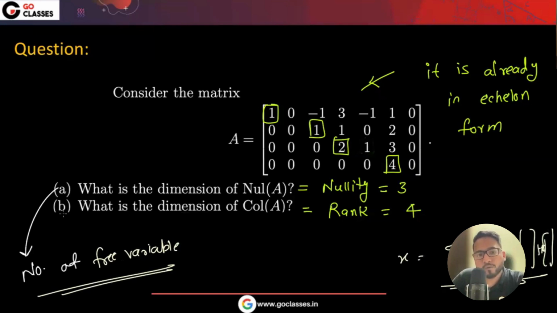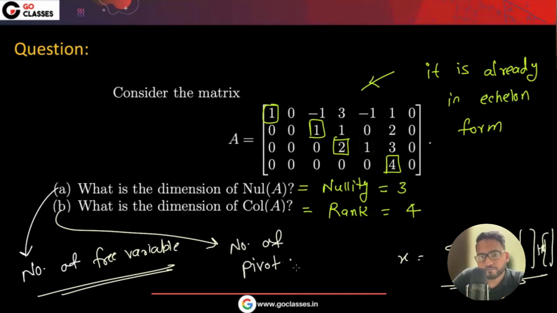And dimension of the column space is nothing but the basis of the linearly independent vectors, because that will be forming the basis. So it is nothing but the number of pivot variables. So actually, the dimension of this column space is rank, and the dimension of null space is nullity, because nullity is the number of free variables.